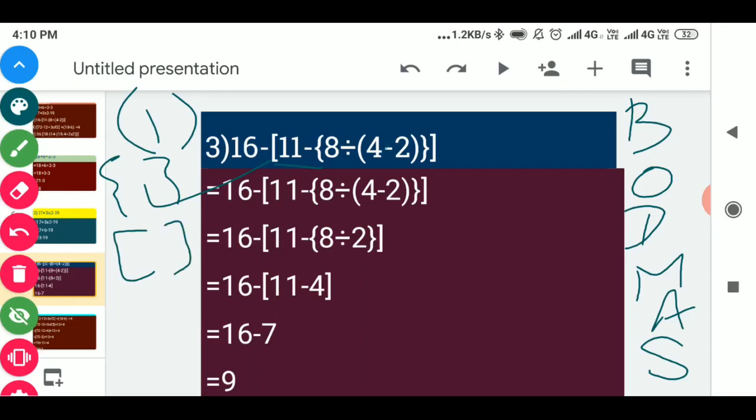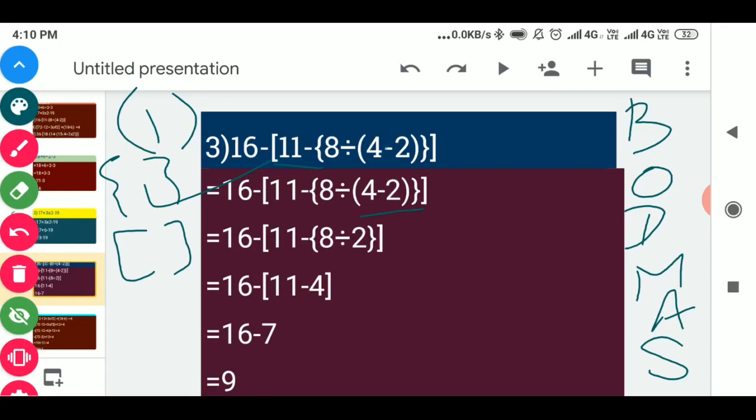So in this question all the 3 types of brackets are given. So first of all we will solve the small bracket. In a small bracket you can see here 4 minus 2 is given. So we will solve this small bracket, that is 4 minus 2 first. When you subtract 4 minus 2 you will get 2.